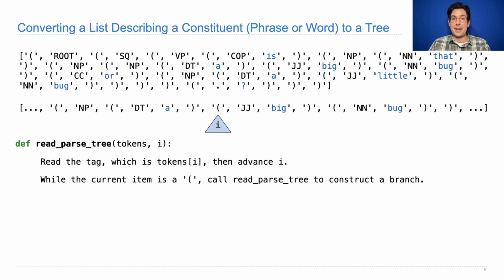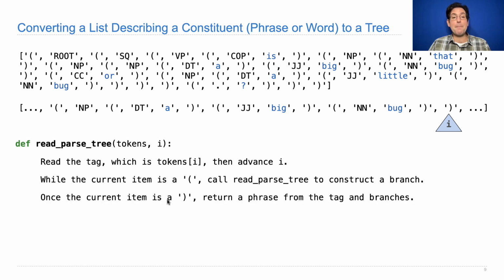That constructs a branch with another branch with big, another branch with bug, and now I've reached the closing parenthesis, which is the stopping condition. I know I've reached the end of this phrase because I've matched it up with the opening parenthesis that I had before, and so it's time to return a phrase from the tag and branches.